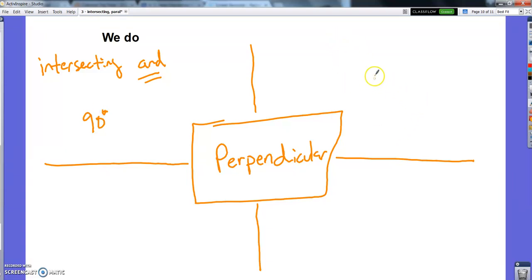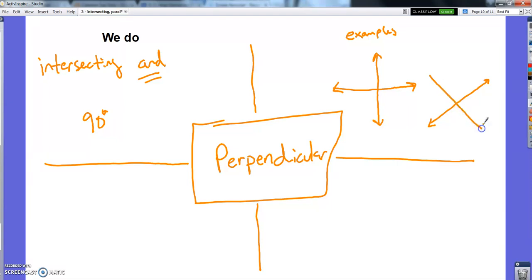So they are ones like this. That's the most common. You see them cross like a perfect up and down and a perfect across. But they don't have to be. They can also be like these, as long as they make a right angle. Make sure you know right angle.